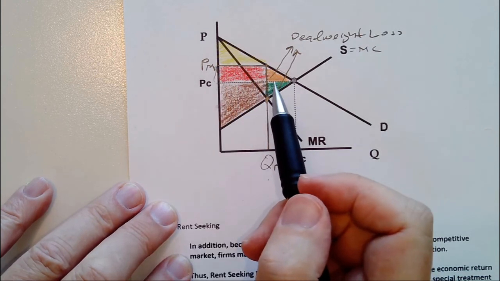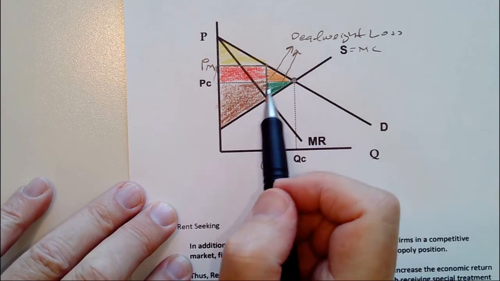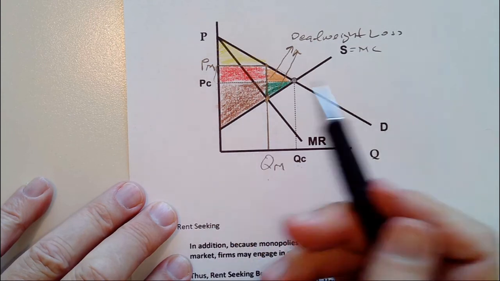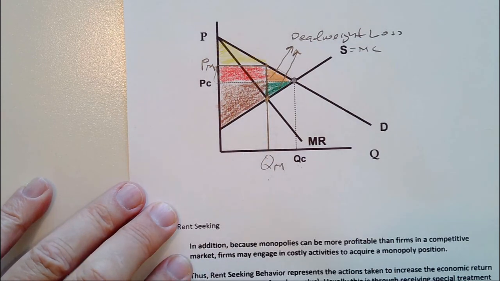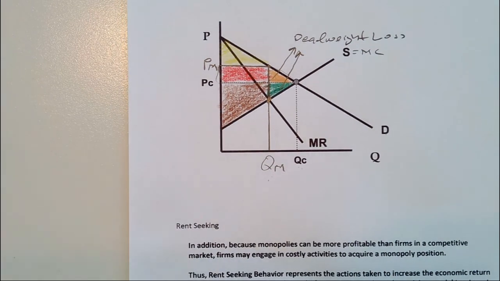And that's what a monopoly does. It has a deadweight loss, but it also transfers wealth, surplus, from the consumers to the monopoly. And so pretty much this diagram right here is why we have a lot of laws against monopolies, because it doesn't do society any good. It hurts society, and it also is anti-consumer.